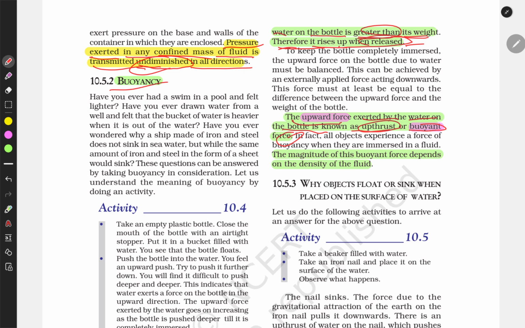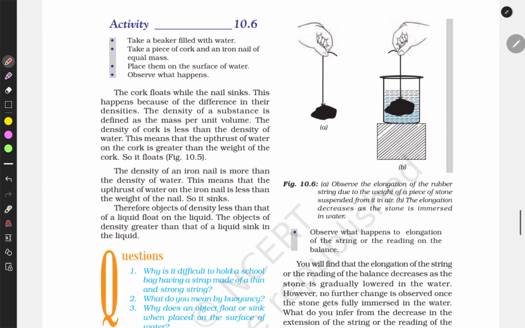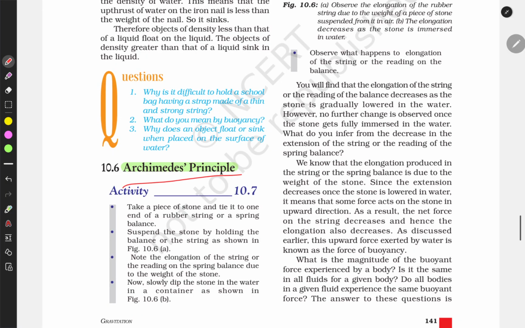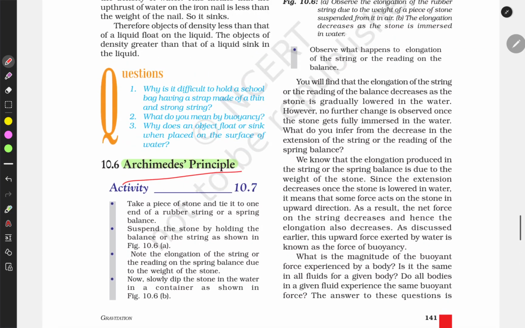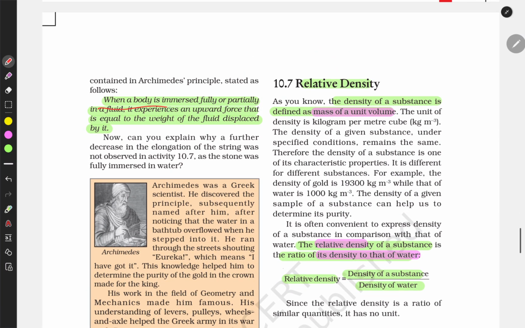And the magnitude of this buoyant force depends on the density of the fluid. What is Archimedes' principle? It is similar to buoyancy. The principle says when a body is immersed fully or partially in a liquid, it experiences an upward force, which is the buoyancy. That force is equal to the weight of the fluid displaced by it.